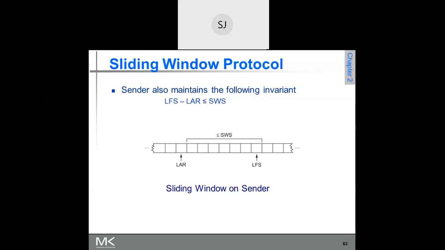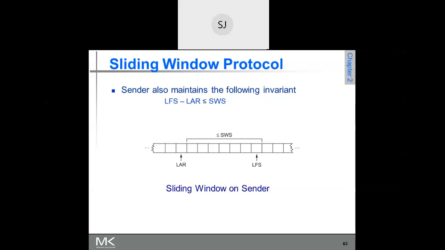Once frame number 13 times out, automatically the sender will retransmit frame number 13 again. Yes or no? Yes, sir. Frame number 13 is retransmitted by the sender, and once it reaches the receiver, then what happens? The receiver will acknowledge frame number 17. Why? Because up to frame number 17, every frame has been received correctly.